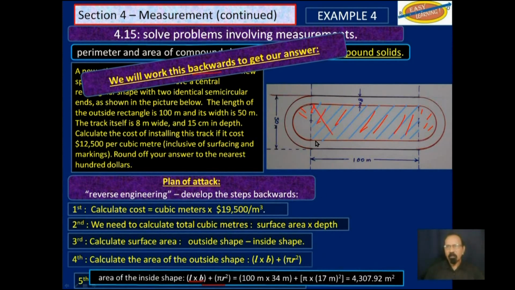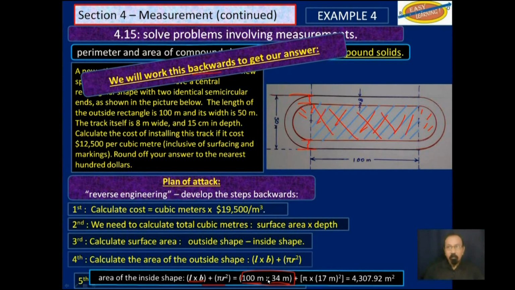That will be this piece here, which is 100 meters times, now be careful with the breadth here, if from there to there is 50, and we subtract that 8 here, and this 8 here, which is the width of the track, we will subtract 16, so we get 34 remaining. So the rectangle itself is 100 by 34.